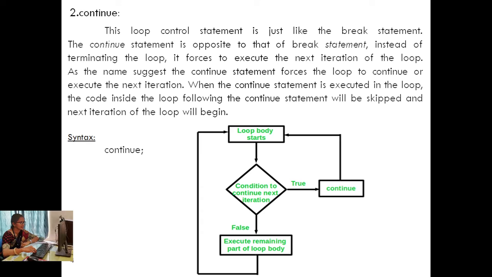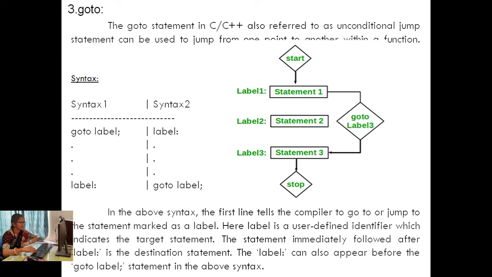This is very important: this is the jumping statement. If the condition is true, then the looping has started over here. So when we have to reach a particular point in a certain way, that time we use this one. The goto statement in C or C++ is an unconditional jump statement, which can be used to jump from one point to another within a function.